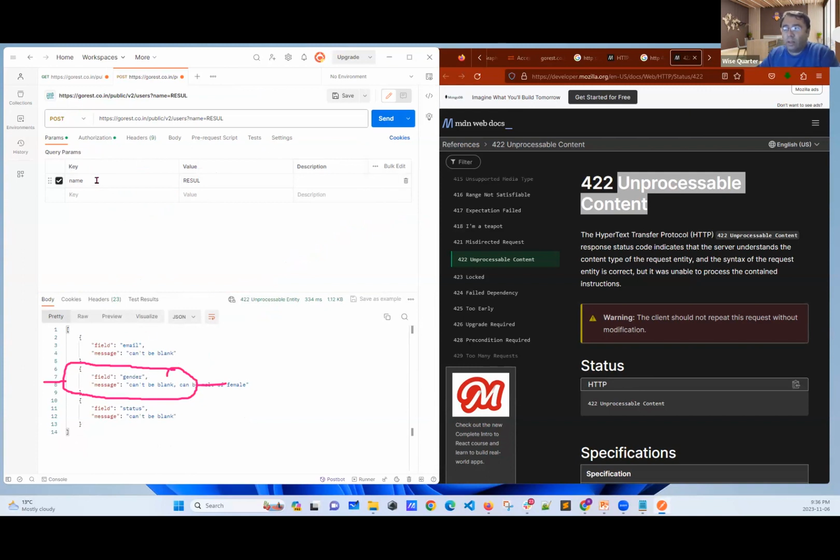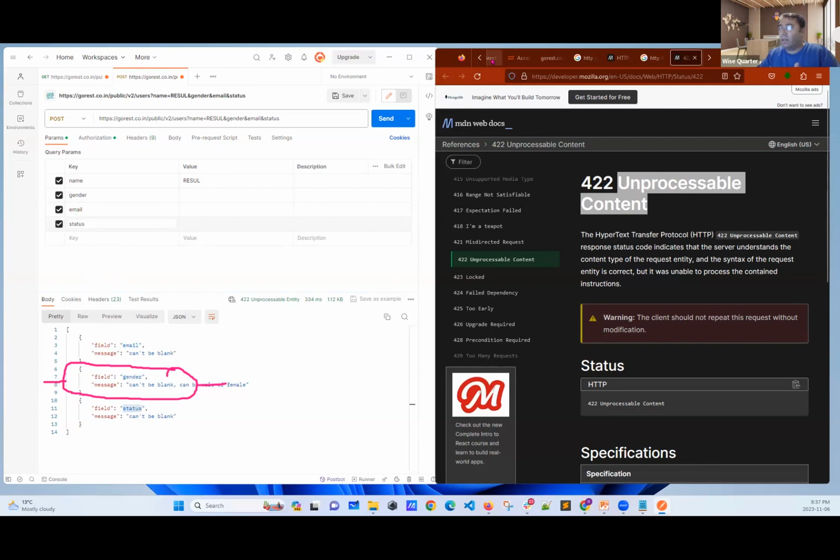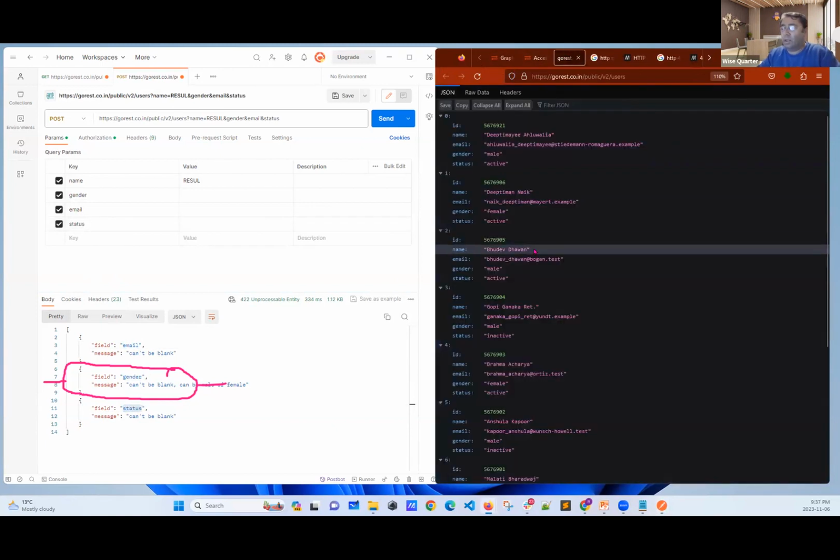I have provided the name, which means I have to provide the gender. I have to provide the email. I have to provide the status. Otherwise, I cannot create a record here. Got it? It makes sense, right? Because I'm trying to create a record, and these are required fields. GoRest says if you want to create, these are the required fields.